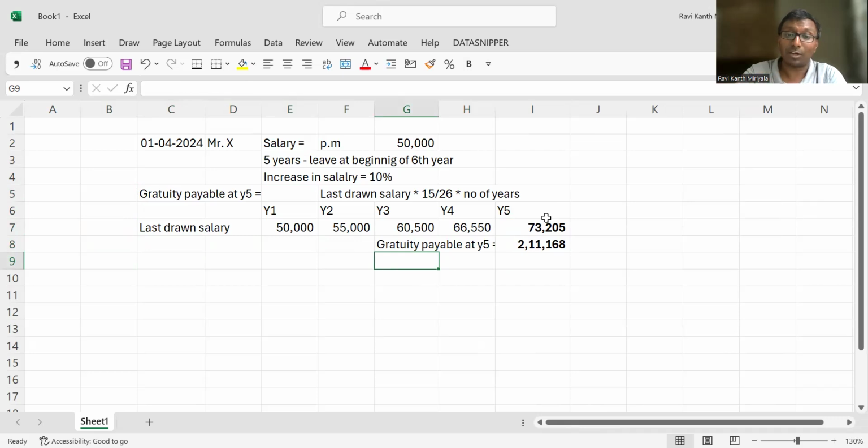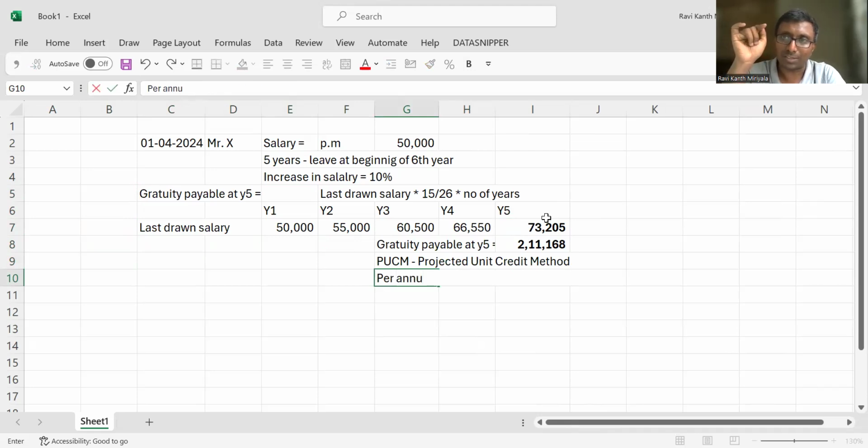That method is called the PUCM method, the projected unit credit method. Per annum accrual: this 2,11,168 is supposed to be paid at the end of the fifth year. Are you supposed to accrue it over a period of 5 years or not?